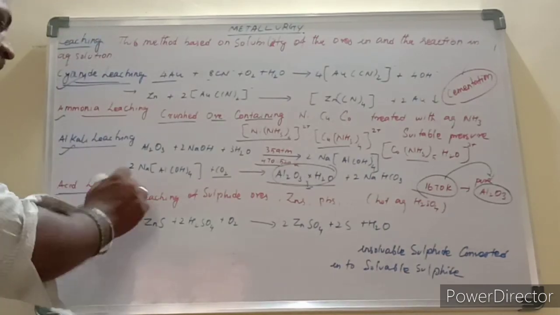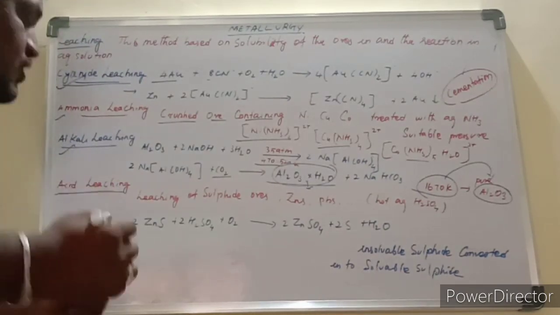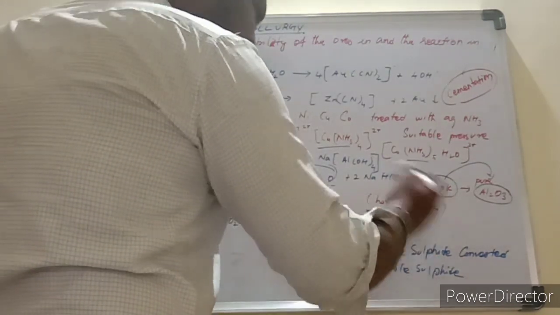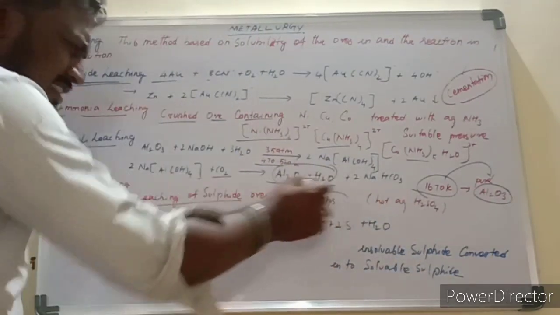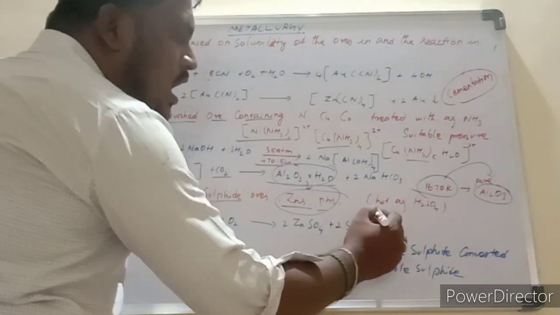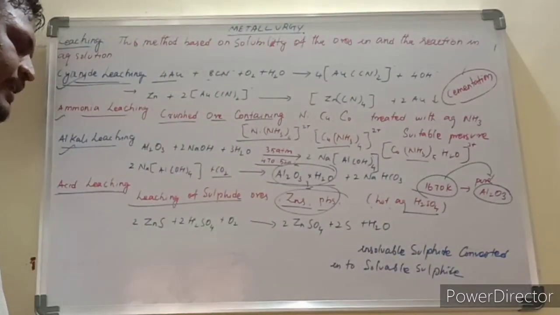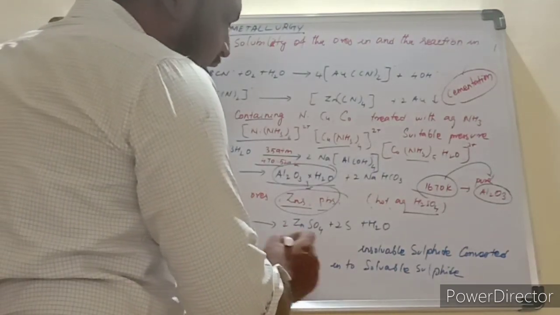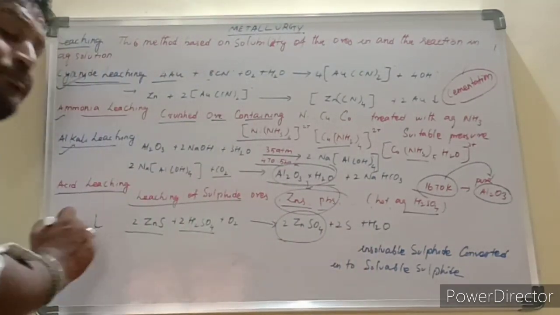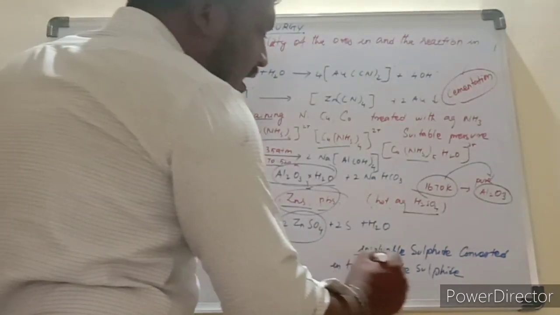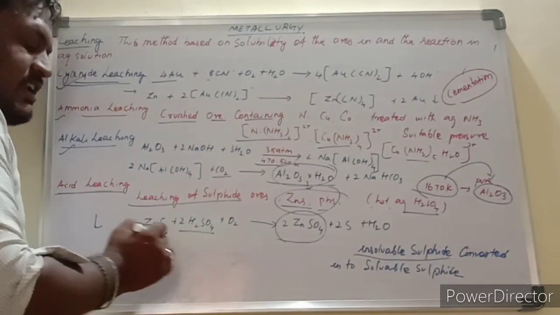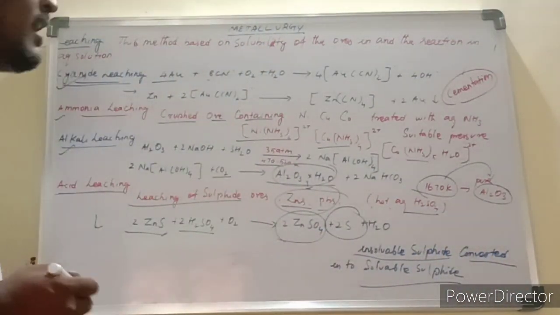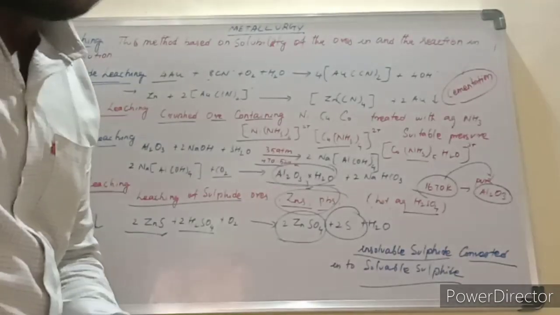And next one is acid leaching. Acid leaching is used for sulfide ores like zinc blende. The ores are treated with hot aqueous sulfuric acid. That is, zinc blende is treated with sulfuric acid, and we get zinc sulfate. What happens in the process? The insoluble sulfide is converted into a soluble sulfate. And next one, magnetic separation.